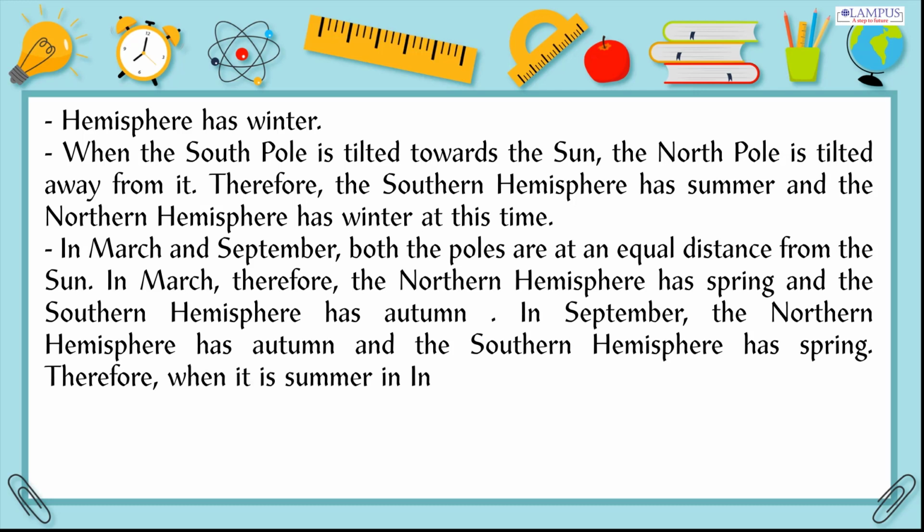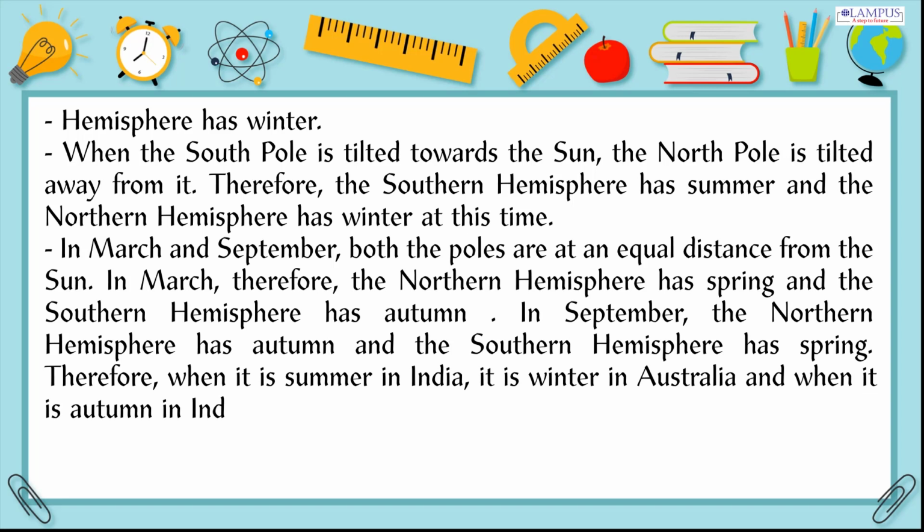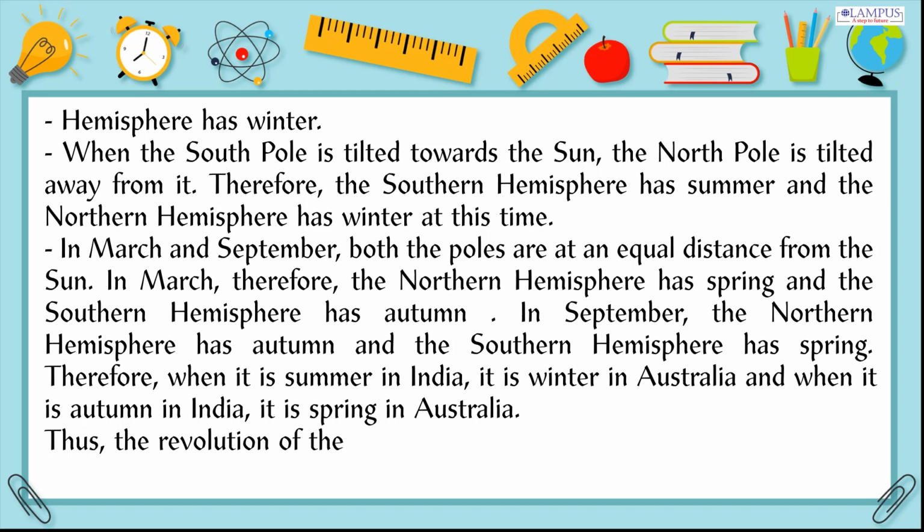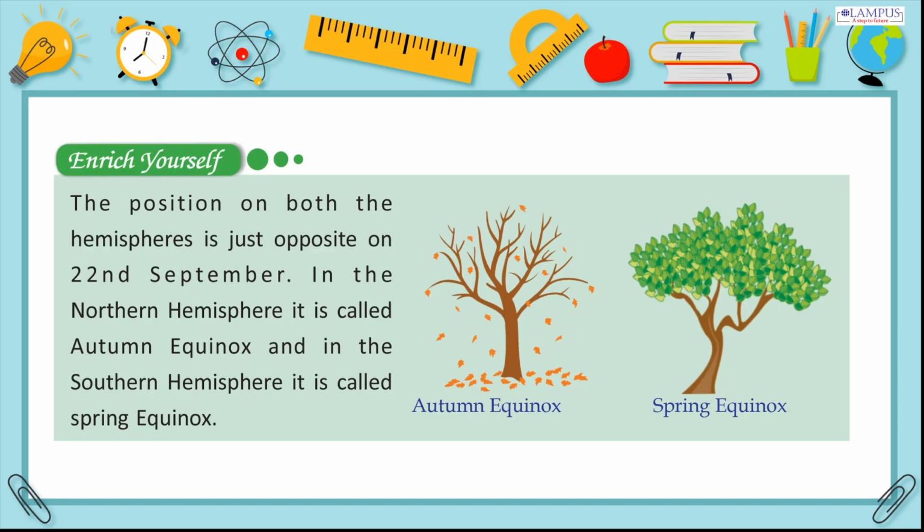Therefore, when it is summer in India, it is winter in Australia, and when it is autumn in India, it is spring in Australia. Thus, the revolution of the Earth and its tilted axis cause the seasons. Enrich yourself. The position on both the hemispheres is just opposite on the 22nd of September. In the Northern Hemisphere it is called autumn equinox, and in the Southern Hemisphere it is called spring equinox.